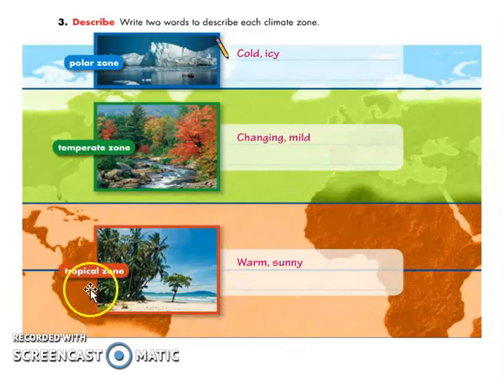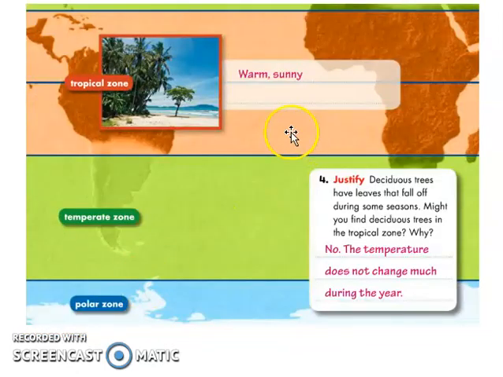And then the tropical zone will be warm and sunny or hot because it's in the equator zone. And then here, temperate, and then in the south polar region it will be freezing cold also. Number 4, justify. Deciduous trees have leaves that fall off during some season.